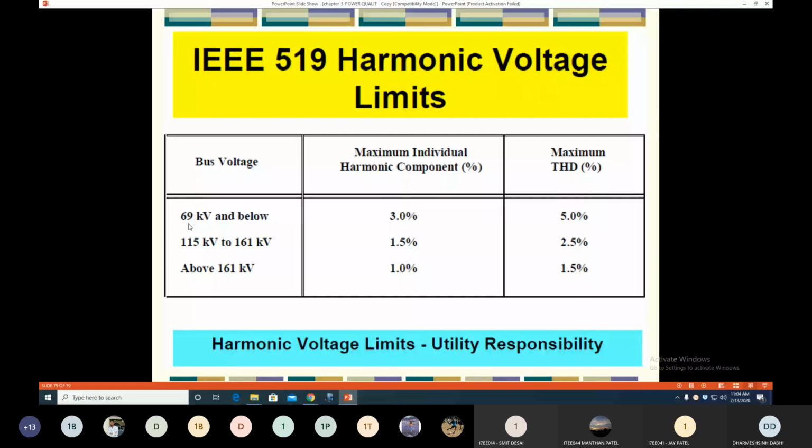This is the first: 69 kV or below system. The maximum individual harmonic component is not more than 3% as per the standard, and the maximum THD, total harmonic distortion, should not be more than 5% for 69 kV or below.